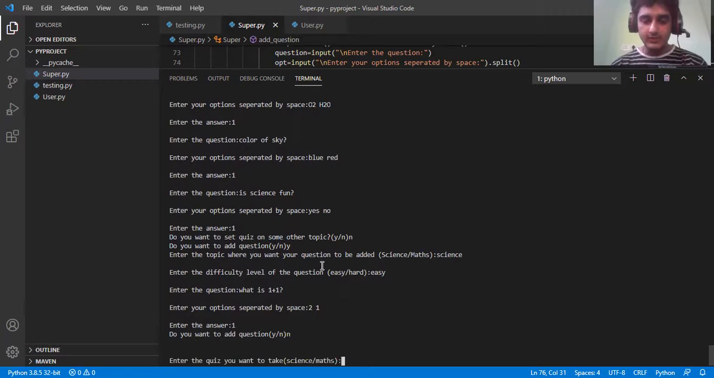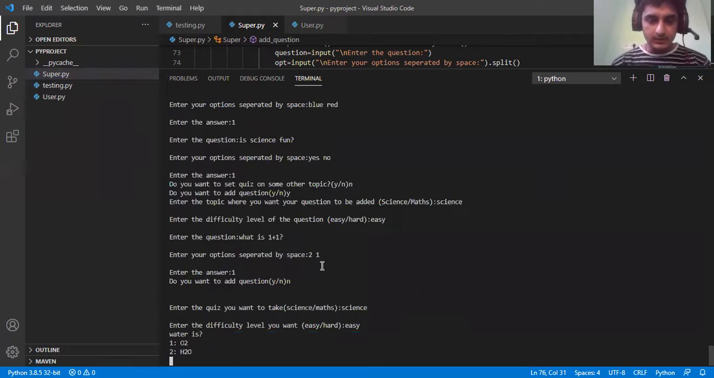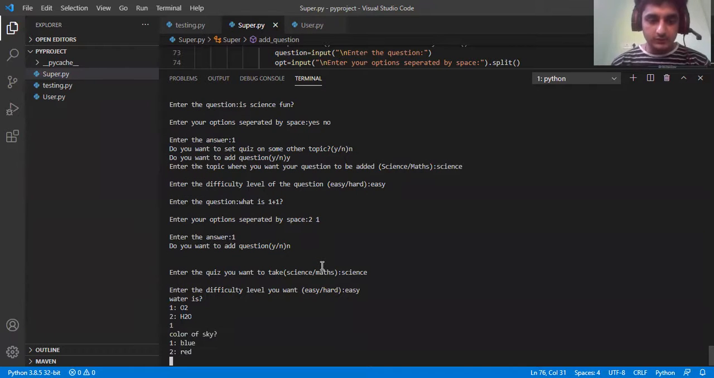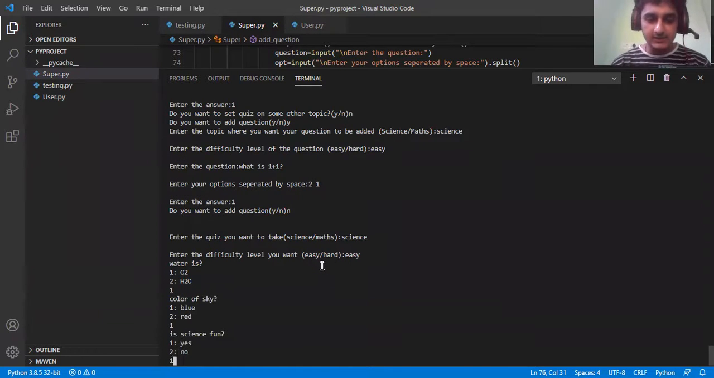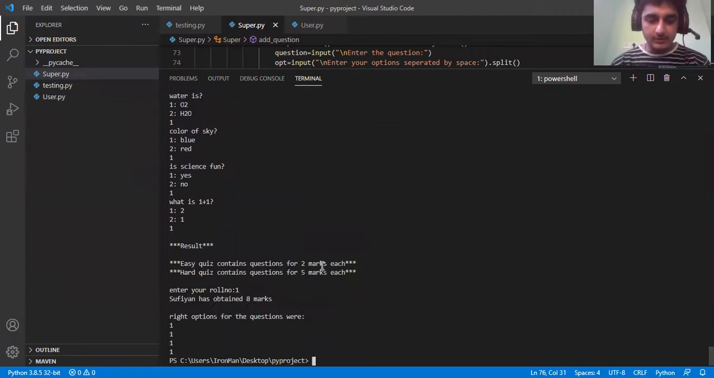Enter the quiz you want to take. So now the user's gonna enter the value. So he's gonna enter science, easy, and now you will see all the questions over here. We added 3 questions before and then we added one more question, so there's gonna be a total of 4 questions. Water is O2. The color of sky is blue. Is science fun? Yes. What is 1 plus 1? It's 2. Enter your roll number. It's 1. So you have obtained 8 marks and the right options for the questions were these.